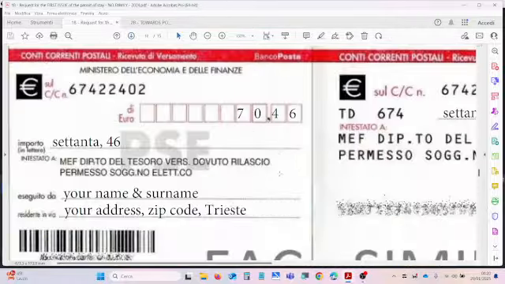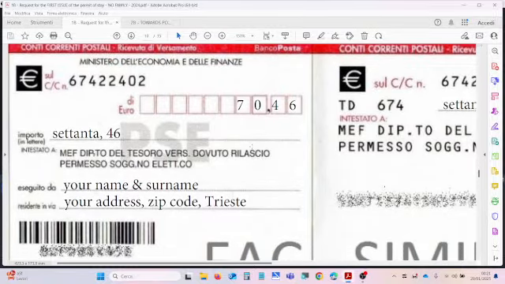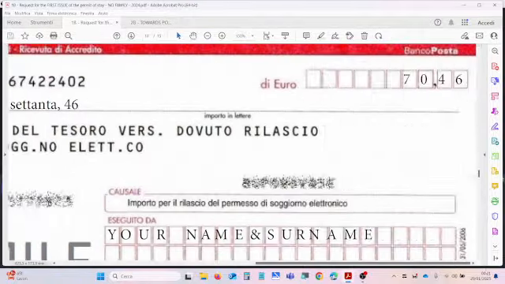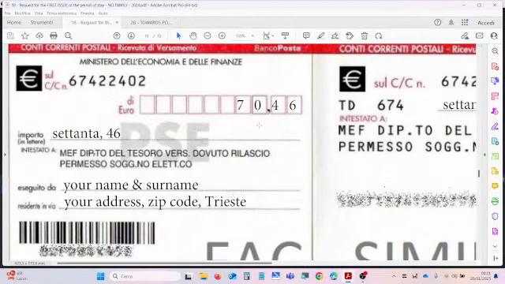Now, I'll show you how to fill out the giro slip for the payment of the fees of the permit to stay. This is the giro slip. It's a red giro slip. Here you have three sections. Normally in our image we have just two sections, but normally you have three. You have to enter the same information in every section.